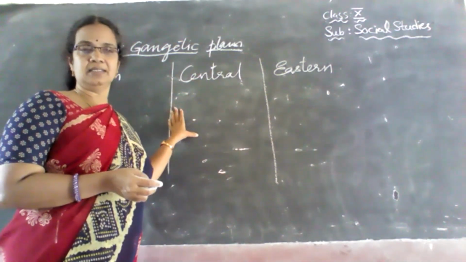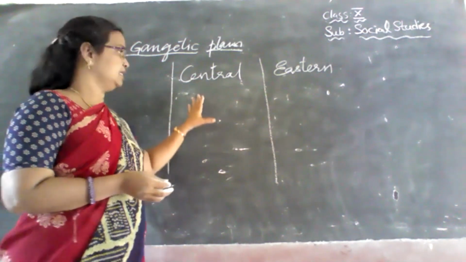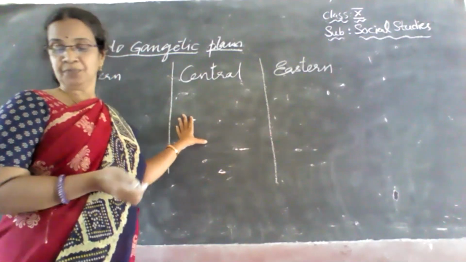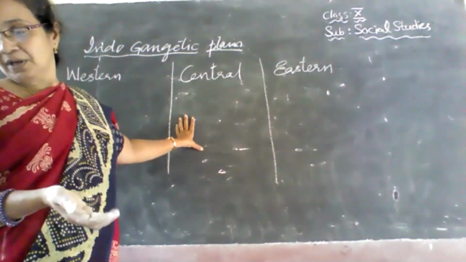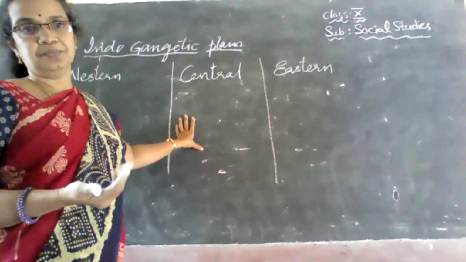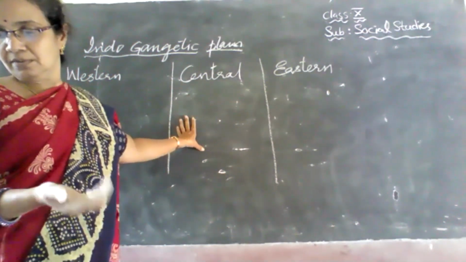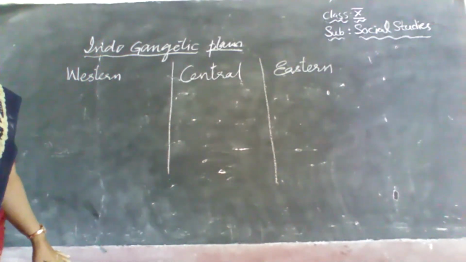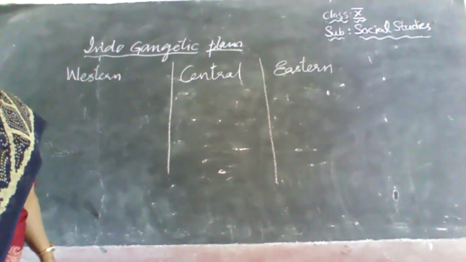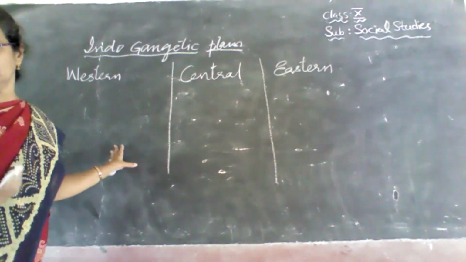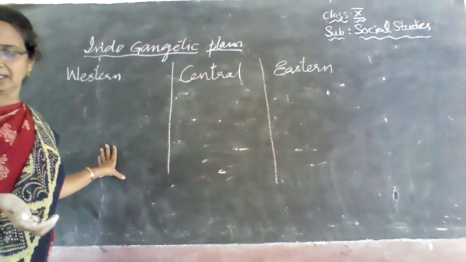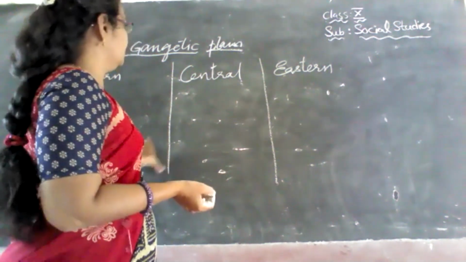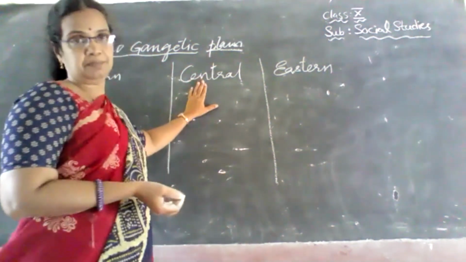It is really very fertile, and it is in the northern part of our country, in which the states UP, Bihar, Haryana, Jharkhand, West Bengal, these states are covered under the central Gangetic plain.